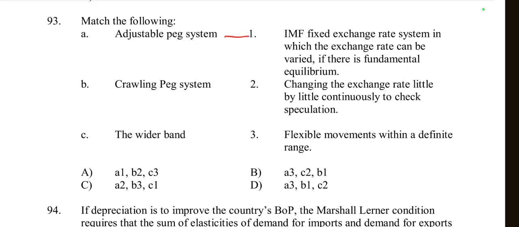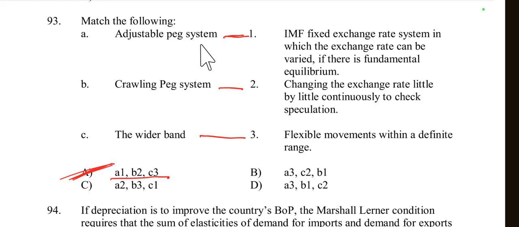Changing the exchange rate little by little continuously to check speculation is the crawling peg system. Flexible movement within a definite range is the wider band. A1, B2, C3 is given in option A.